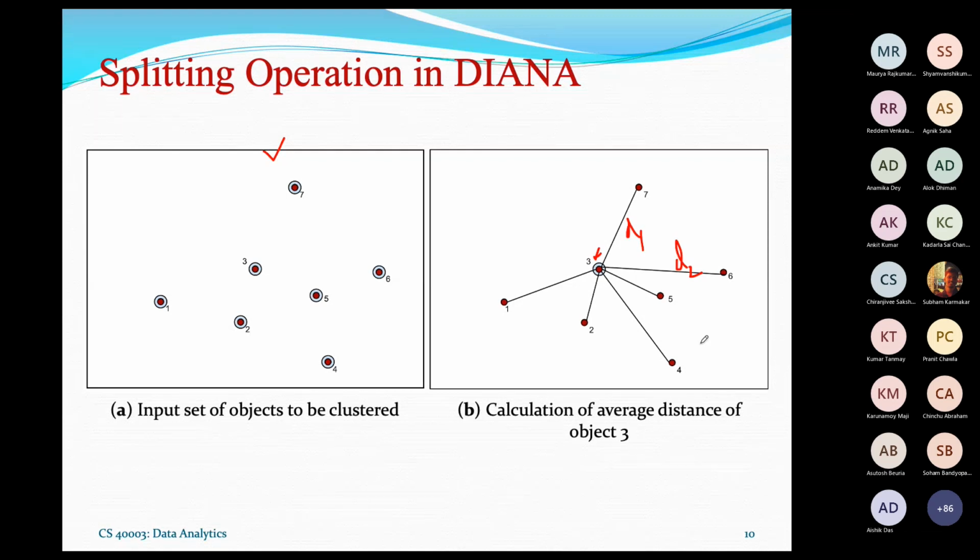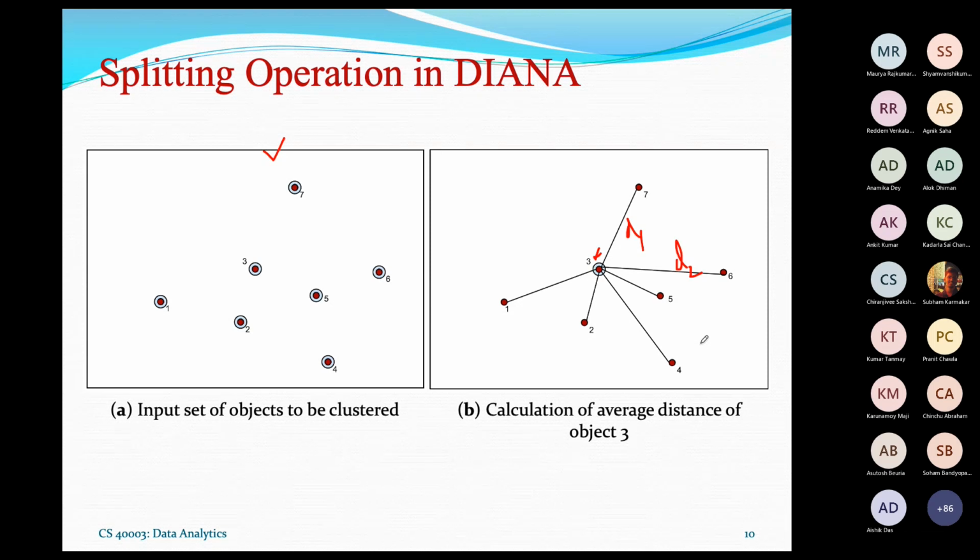Then in the third step, we select the object which has the greatest, the largest average distance. Out of all the average distances calculated in steps 1 and 2, we choose this one. This object can be termed a splinter object, or a leader object,